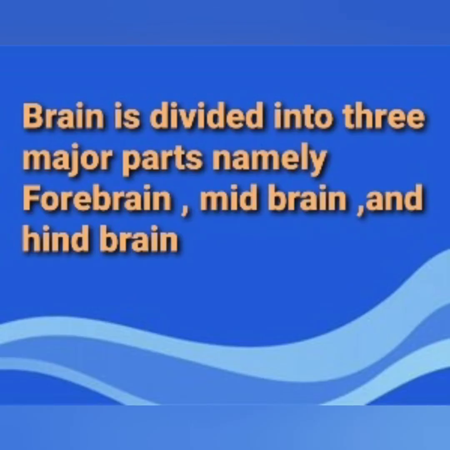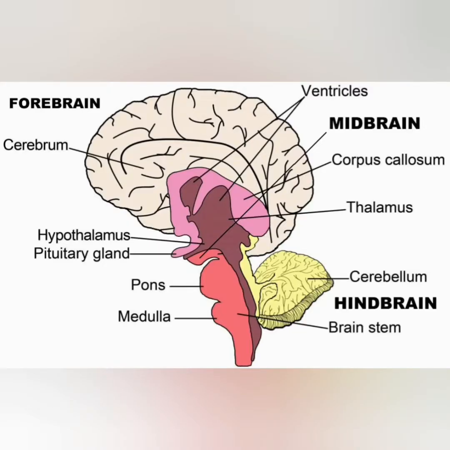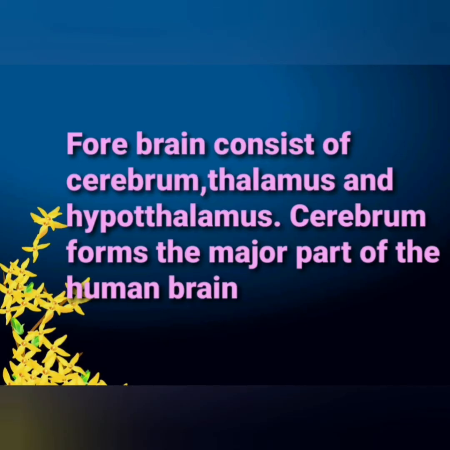The brain is divided into three major parts, namely forebrain, midbrain and hindbrain. Here this structure depicts the different parts of the brain, namely forebrain, midbrain and hindbrain. Let us learn one by one. The forebrain consists of cerebrum, thalamus and hypothalamus. Cerebrum forms the major part of the human brain.